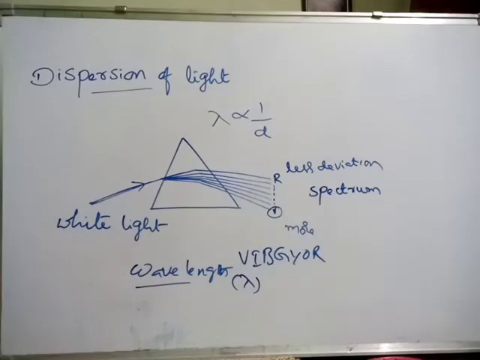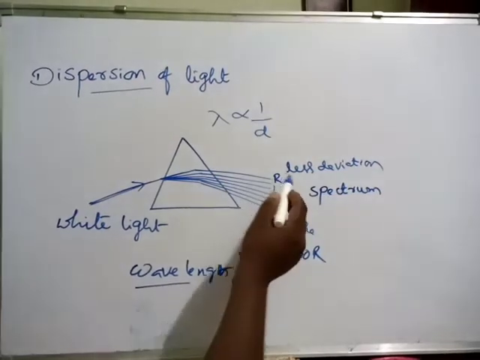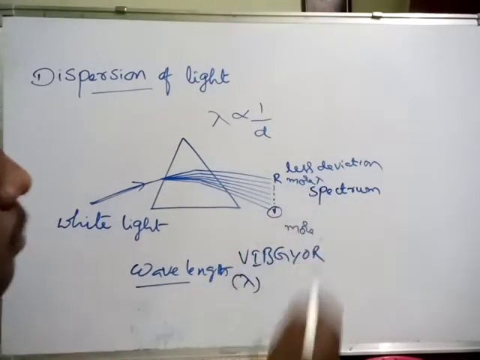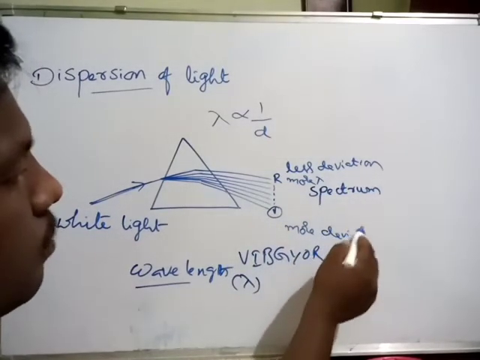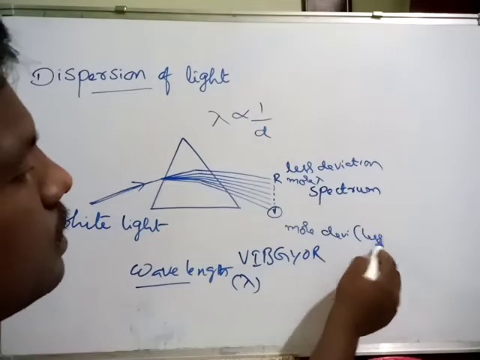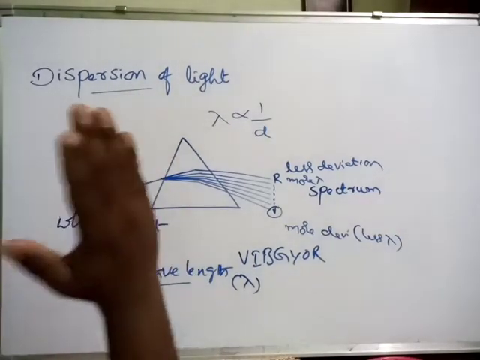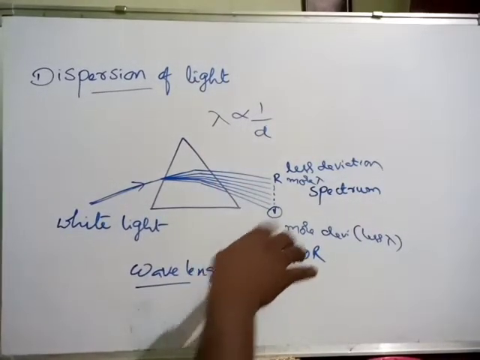The least deviated color is red, so it has more wavelength. More deviation means less wavelength. Because of this, red has more wavelength and less deviation.